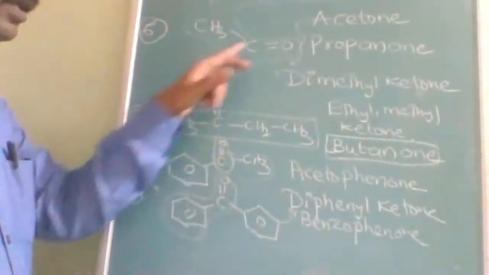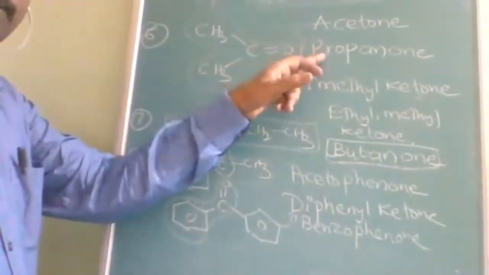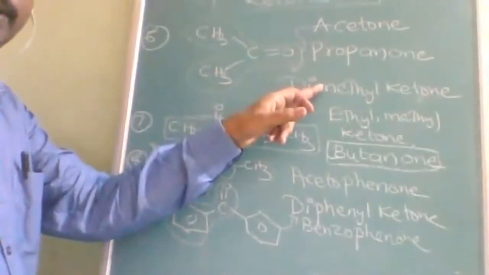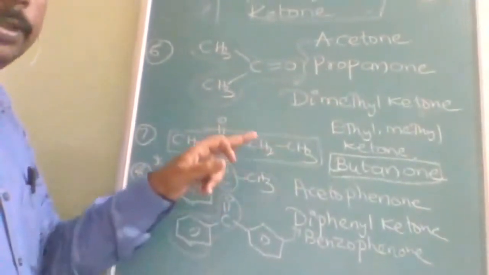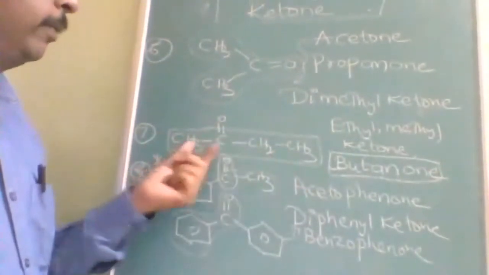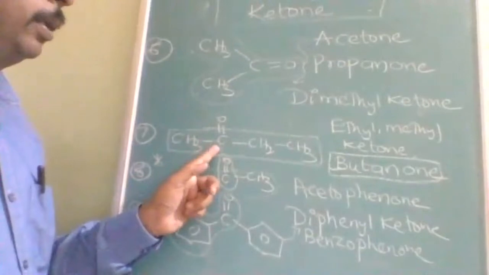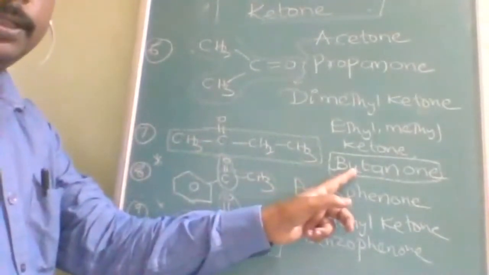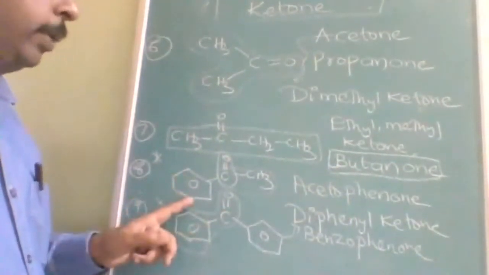Okay, first one is acetone, propanone, and dimethyl ketone. Next, coming to this question, ethyl methyl ketone, ethyl methyl alphabetically followed, and ketone. Otherwise the IUPAC name is butanone. Most important one, this one.